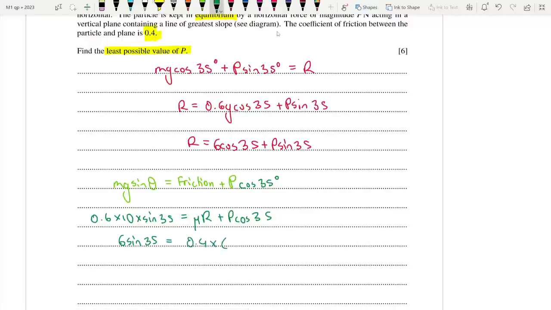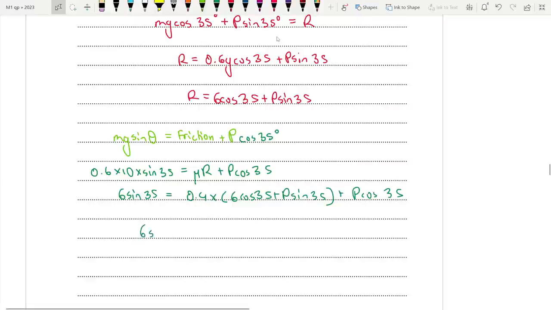0.4 times 6 cos 35 plus P sine 35 plus P cos 35. Let's do this. So 6 sine 35 is equal to 0.4 times 6, which is 2.4, 2.4 cos 35 plus 0.4 P sine 35 plus P cos 35.